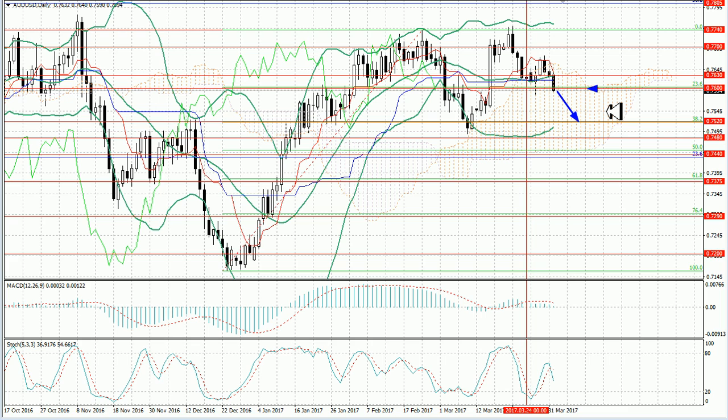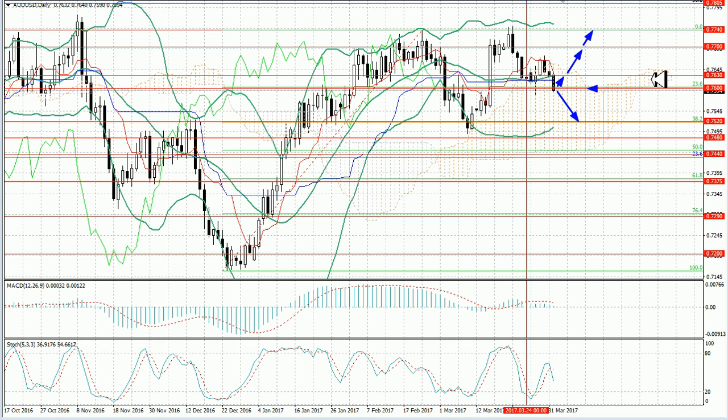In case of a price reverse and consolidation above the middle MA of Bollinger Bands at 0.7630, the price could grow to the levels of 0.7700 and 0.7740. This week's attention should be paid to the RBA interest rate decision.